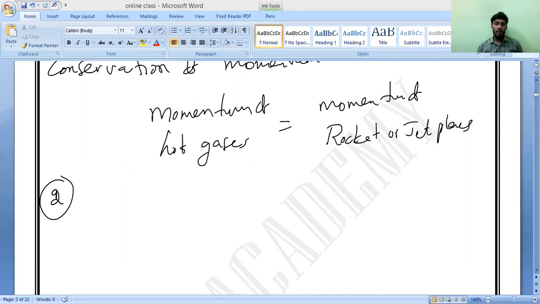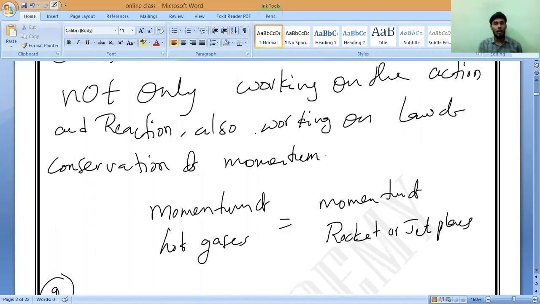Here, I should not say momentum before firing and momentum after firing. Can you say the momentum before firing, how much? Zero. Momentum before firing is 0, correct or not? Because before firing, the bullet is at rest, so we can say 0.